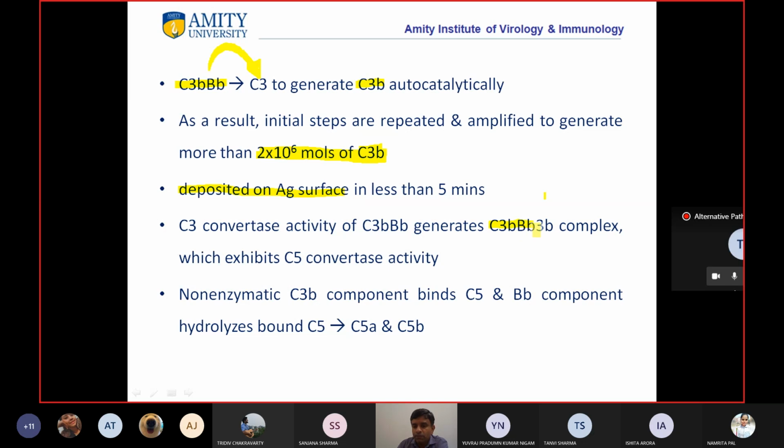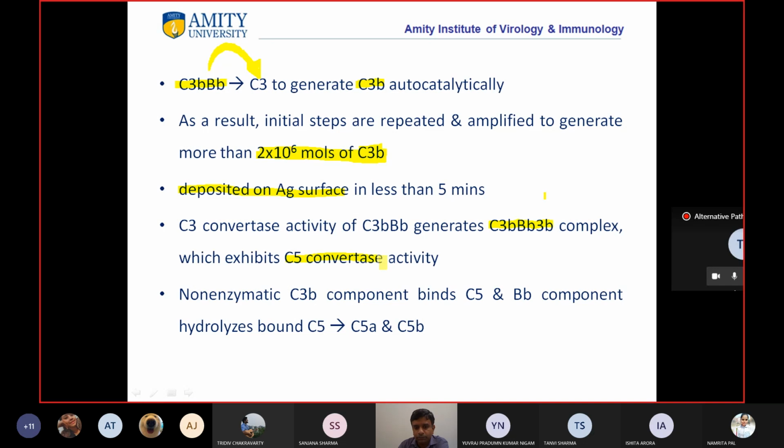The bigger fragment again joins this complex and forms C3b, capital B, b and 3b. Okay, it's easy, nothing to worry here. Now this complex has the C5 convertase activity.